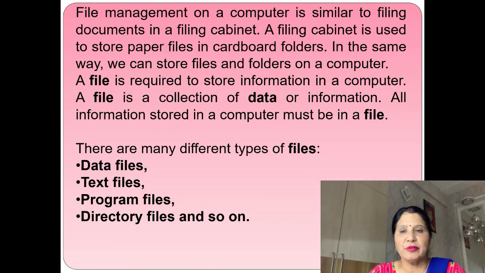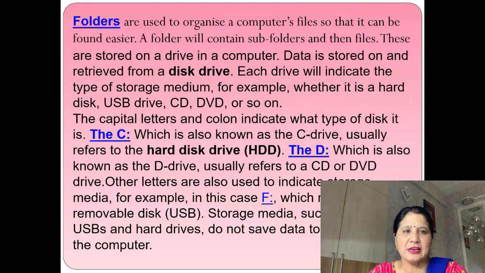Program files are files related to programs. Directory files contain all types of data files, text files and program files.